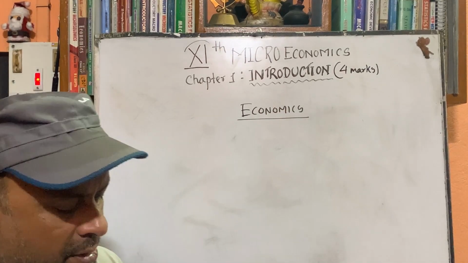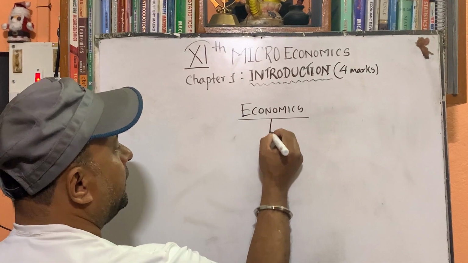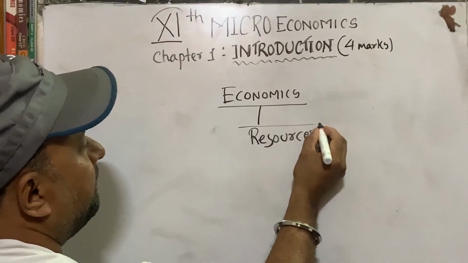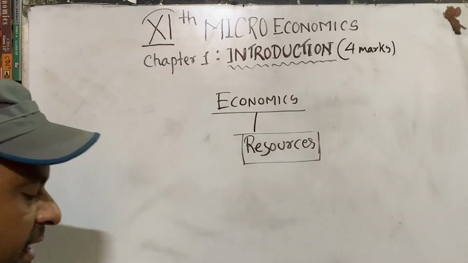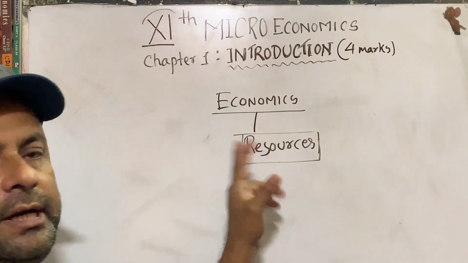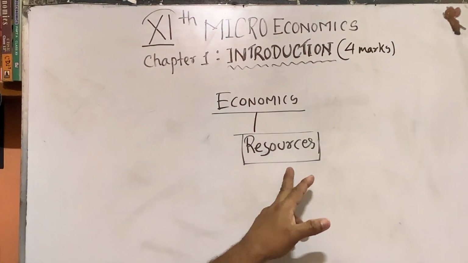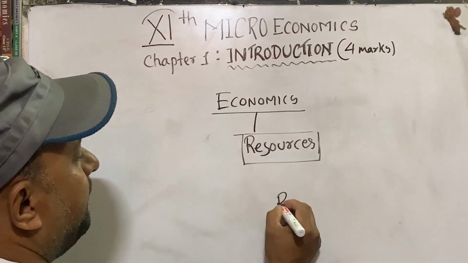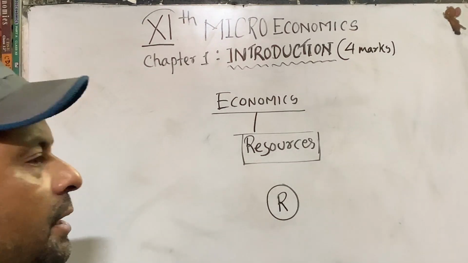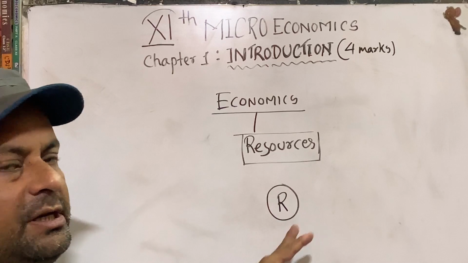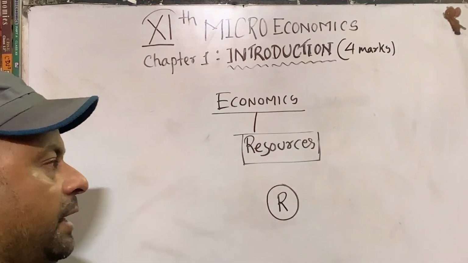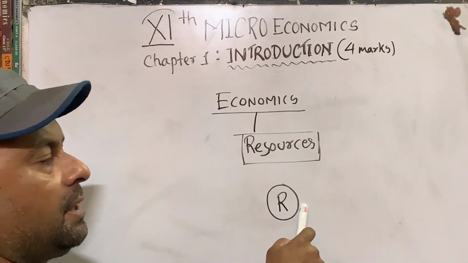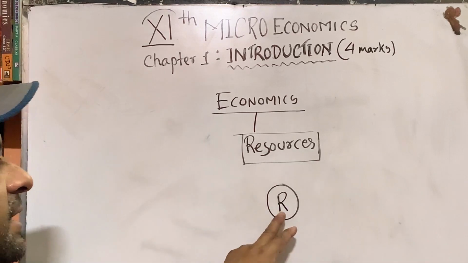What is economics about? Economics mainly deals with resources. Why mainly resources? Because all resource-related activities are dealt with in economics. Now, why especially resources? Because we know resources are very much limited or scarce. Whatever resources we have are very limited according to our requirement. Our wants are more, but our resources are very limited. So there is a problem between resources and their use.